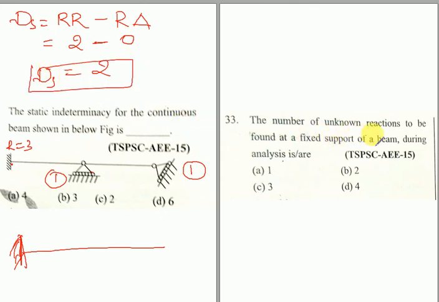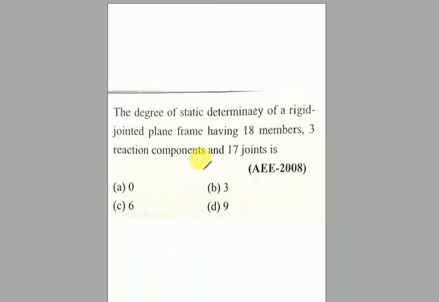The number of unknown reactions to be found at a fixed support of a beam during the analysis is a very simple question, which is equal to 3. And the last question of this unit, the degree of static indeterminacy of the rigid frame. If DS is equal to 3m + r - 3j, you will get the answer.